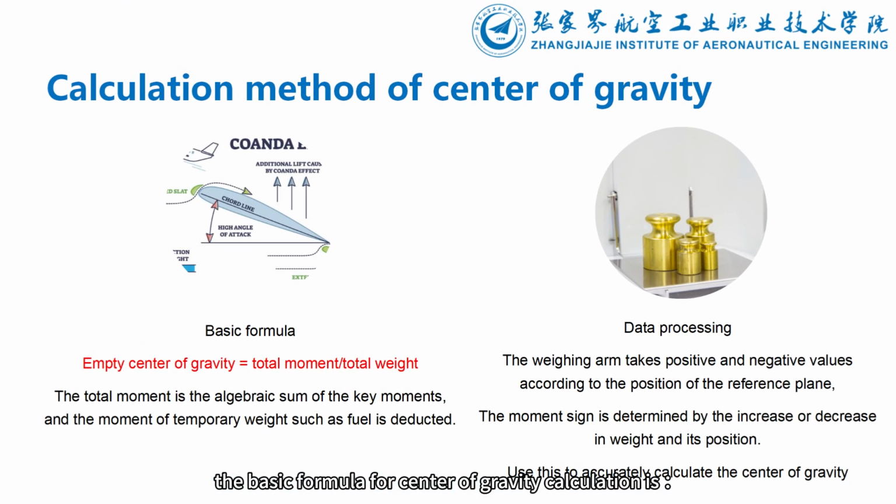The basic formula for center of gravity calculation is: the center of gravity of an empty aircraft equals total moment divided by total weight. It should be noted here that the total moment is the algebraic sum of the key moments, and the moment of temporary weight, such as fuel, is deducted.